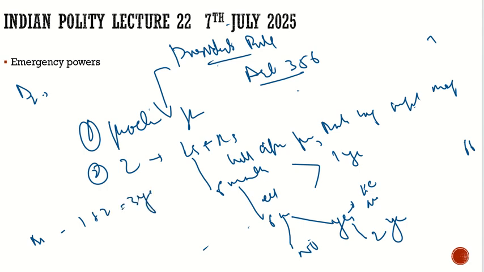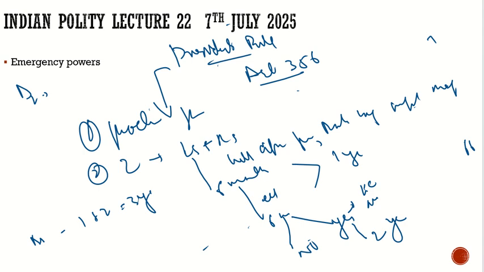For the first 1 year it is normal. Then for the next 2 years, it will depend upon the conditions, whether the Election Commission is ready to conduct the elections, or if there is a national emergency. Then the maximum time limit for the president's rule is 3 years. So this is the 3 years. This is how it is proclaimed.